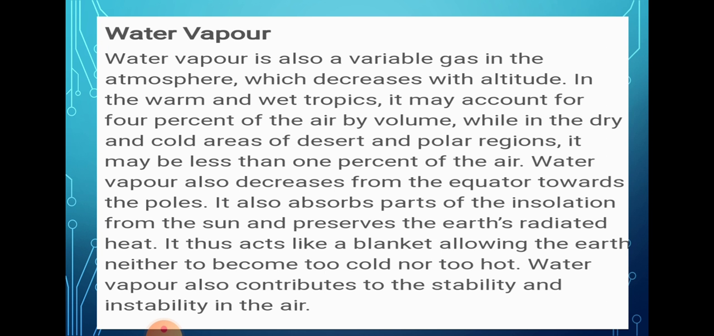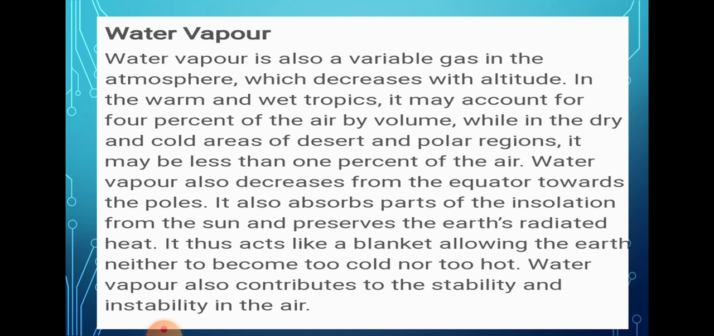Now the water vapor. Water vapor is also a variable gas in the atmosphere, which decreases with altitude. In the warm and wet tropics, it may account for 4% of the air by volume, while in dry or cold regions like the desert or the polar region, it may be less than 1%. Obviously in the wet region the amount of water vapor will be higher, and in the dry region it will be lower. Water vapor decreases from the equator towards the poles.